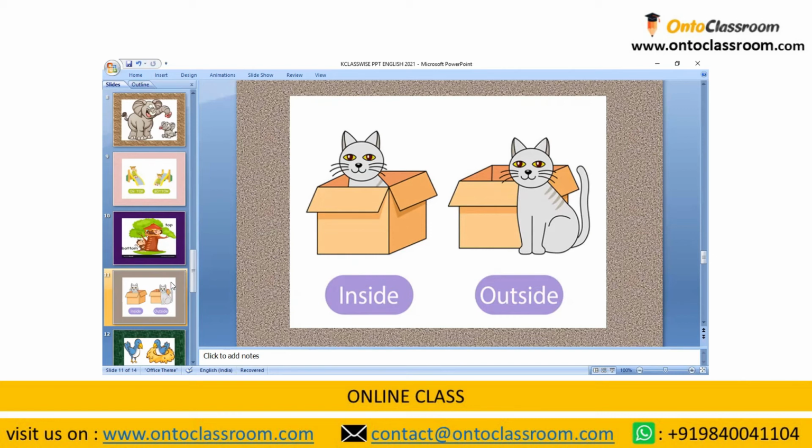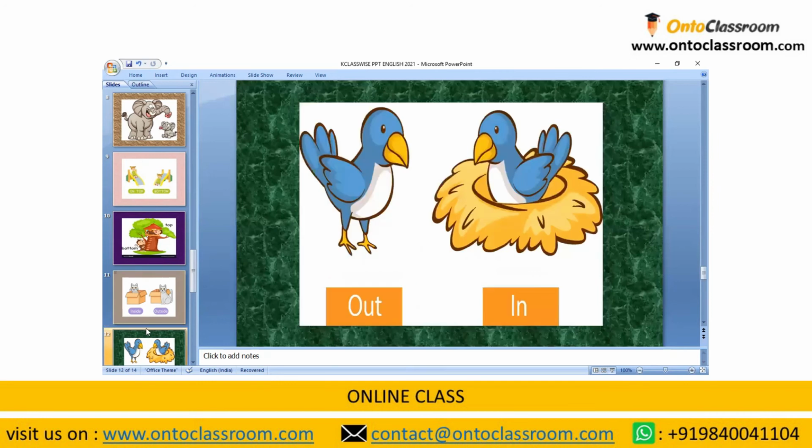So one cat in the first picture is sitting inside the box, while the other cat is sitting outside the box. What is the concept? Inside and outside, inside and outside, isn't it? Right. So let us have one more example of it.